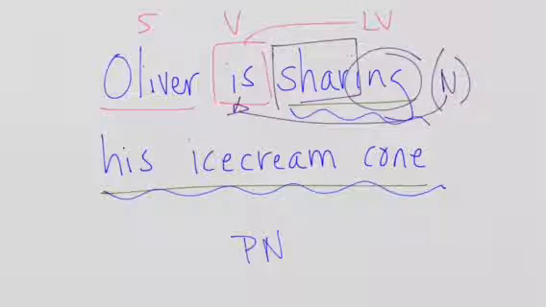He is president. She is a YouTube sensation. Any of those become predicate nominatives because of the word is, right? Because you have a linking verb there.